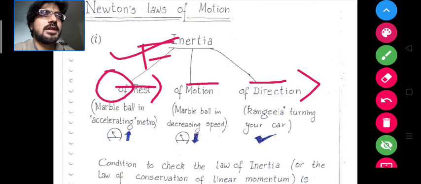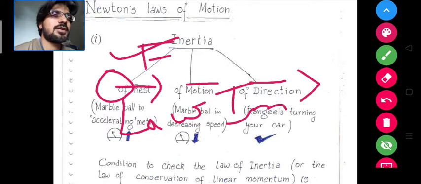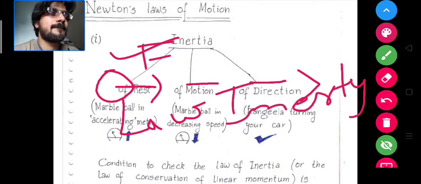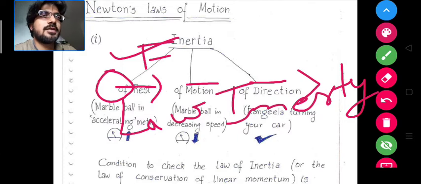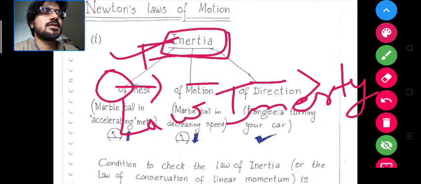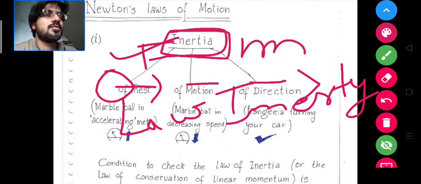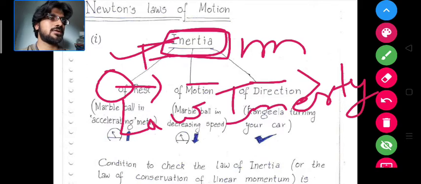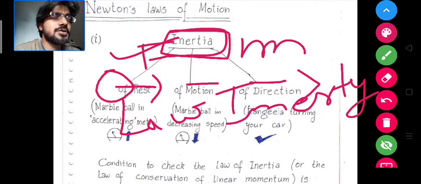So the Galilean law of inertia defines inertia as the ability of a body to retain its position of rest or its motion. The ability of a body to maintain its position of rest or motion is called inertia. Basically, this ability is dependent on mass. The more massive the object, the more time it will take to change its state.